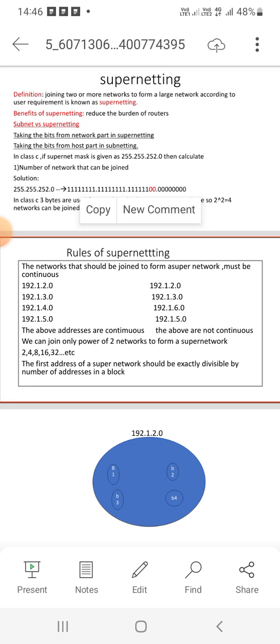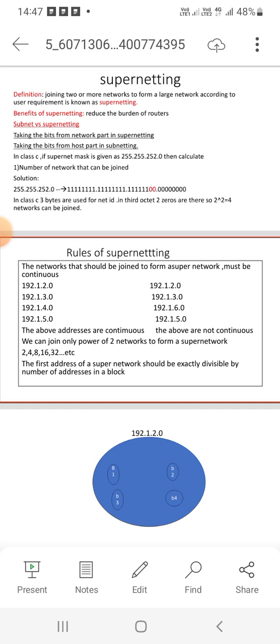We can join only a power of two networks to form a supernetwork: 2, 4, 8, 16, 32. Two networks can be joined, four networks can be joined, 8 networks can be joined, 16 networks can be joined, 32 networks can be joined. Only a power of two networks can be joined.